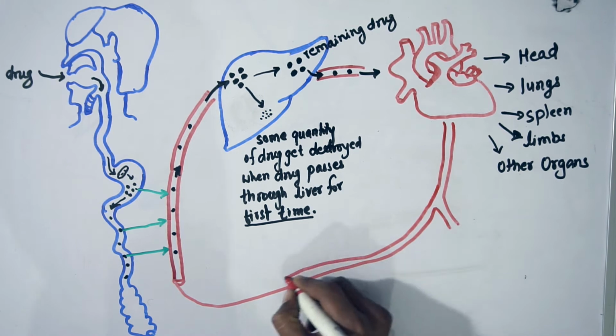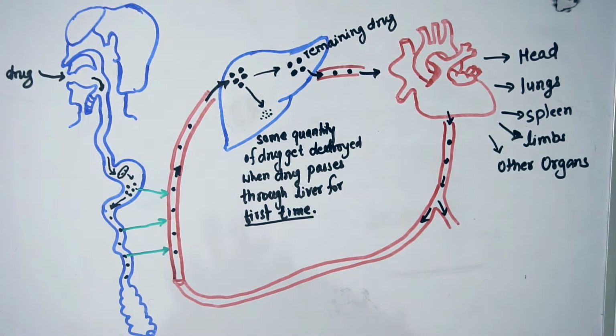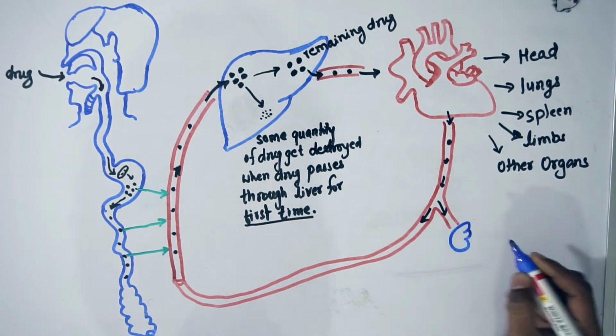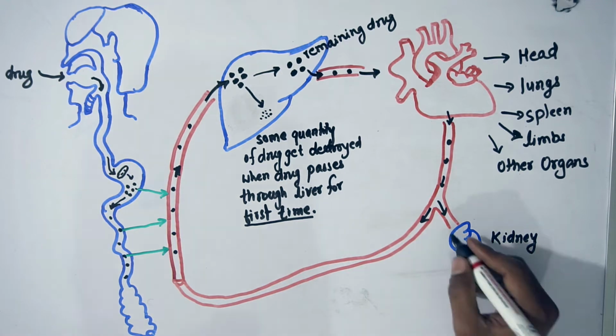So it is also distributed to the GIT as well as to the kidney, but most drugs are lipophilic, so they will not get excreted or filtered out via the kidney, okay.